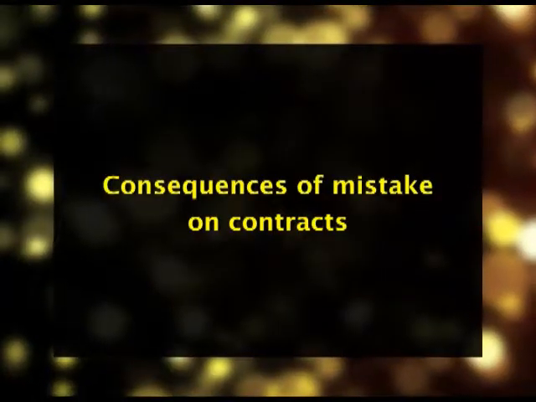Consequences of mistake on contracts. Mistake renders the contract void as such in case of a contract which is yet to be performed. The party complaining of the mistake may repudiate it, that is, need not perform it. If the contract is executed, the party who received any advantage must return it or make compensation for it as soon as the contract is discovered to be void.